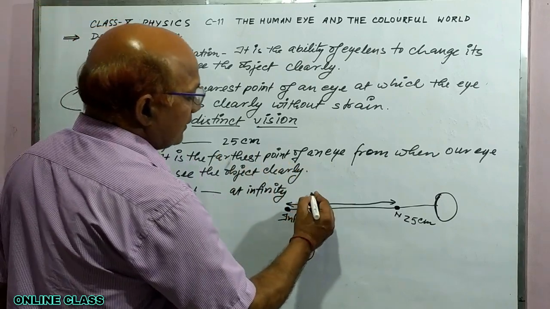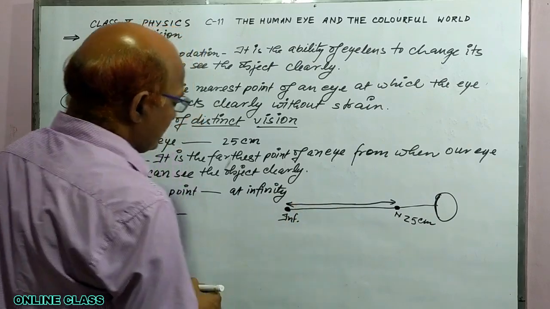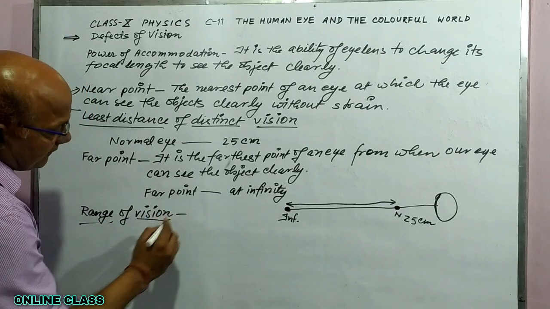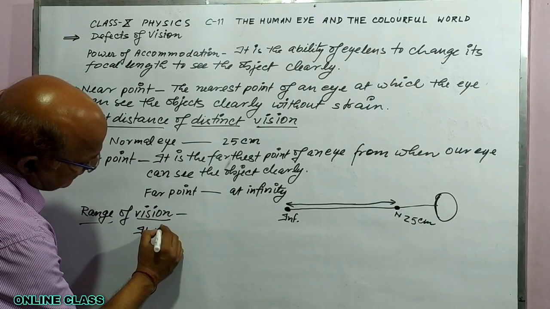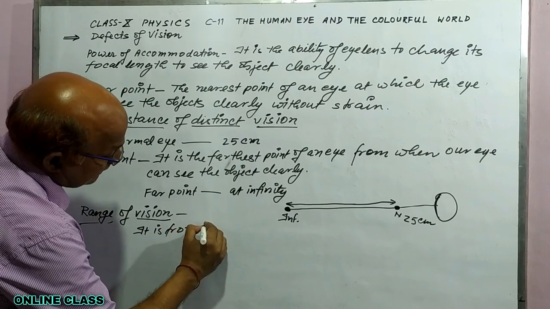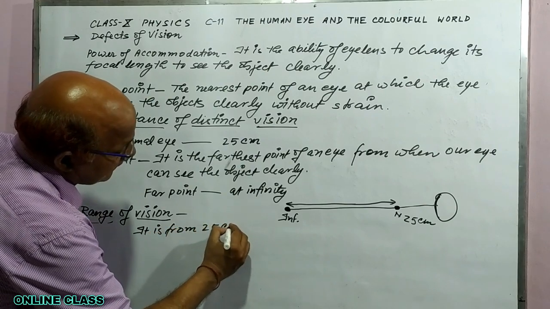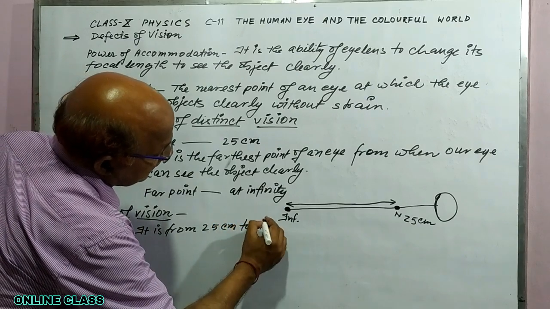this is called range of vision. So, range of vision means it is from 25 centimeter to infinity.